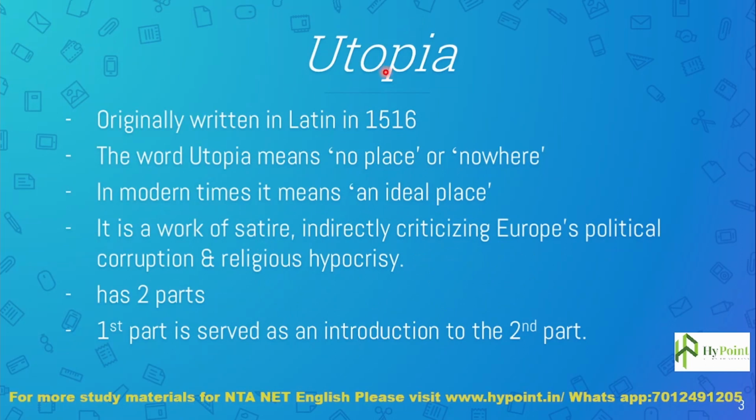So Utopia was originally written in Latin in 1516, as we have already seen. Thomas More was a Latin and Greek scholar. He studied the Latin and Greek languages in college. He believed that Latin, as a classical language, would regain its popularity in writing.